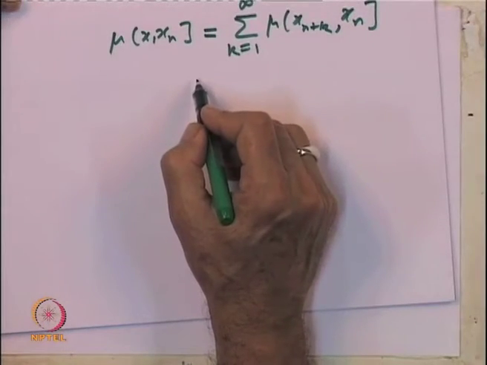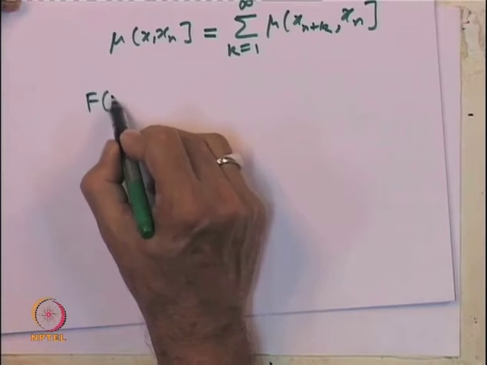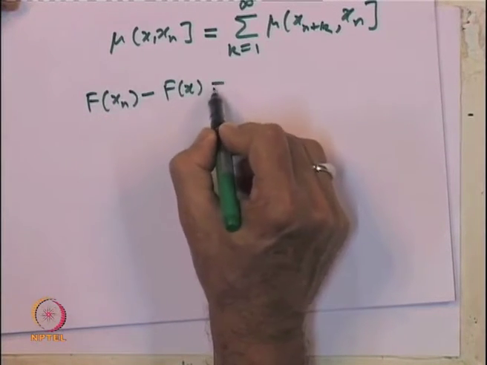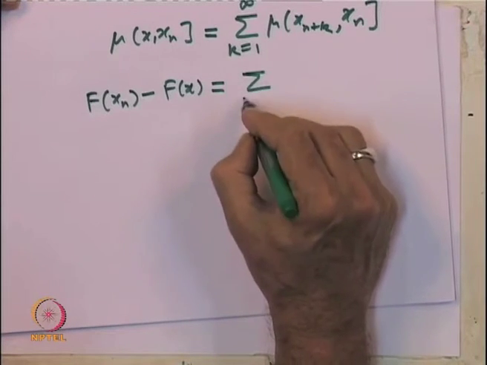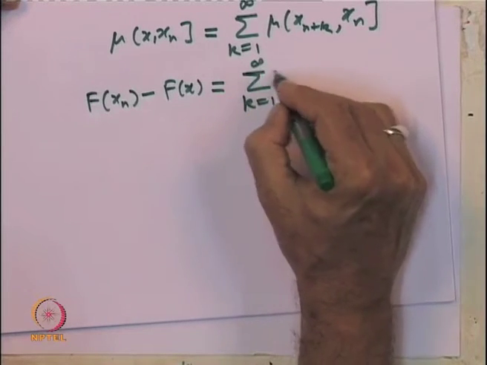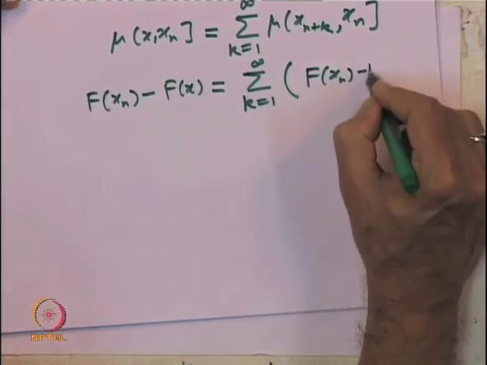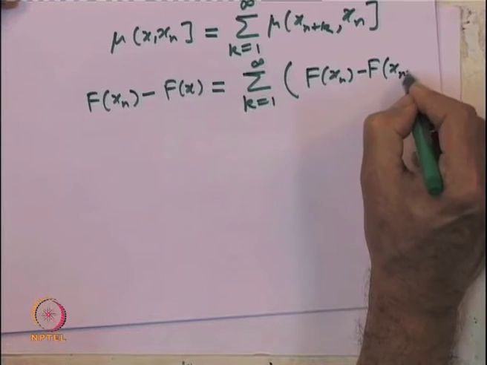Now let us write this in terms of f. That means f of x_n minus f of x is equal to the summation k equal to 1 to infinity of f of x_n minus f of x_{n+k}.